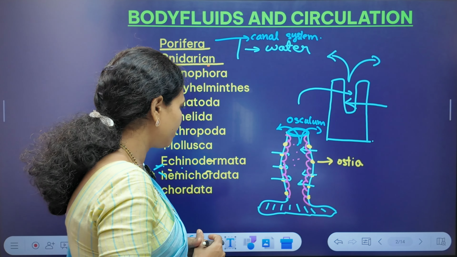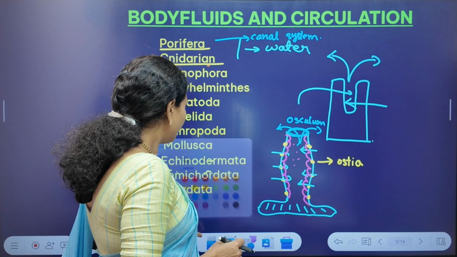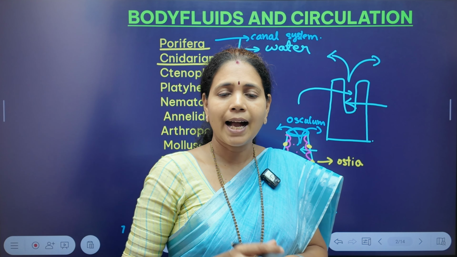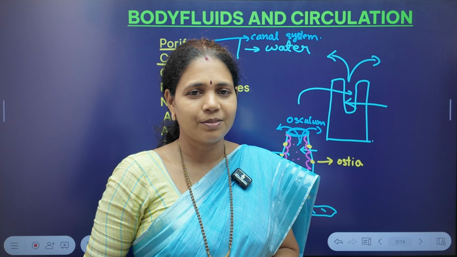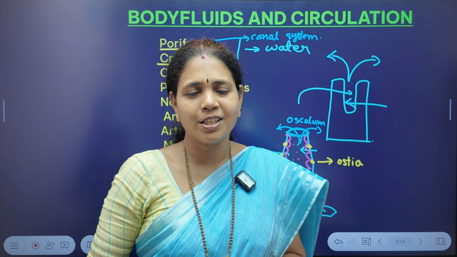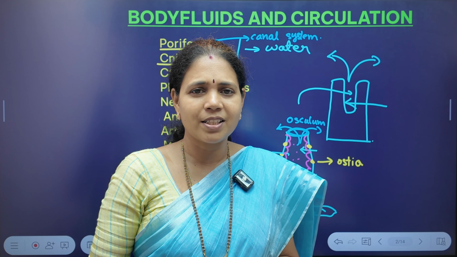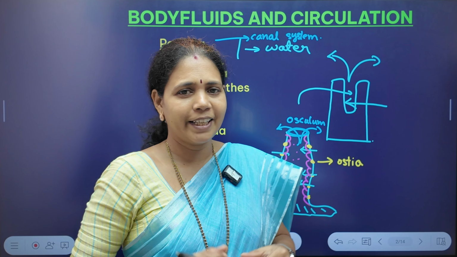The basic principle is the same, but the difference is that poriferans are multicellular with a cellular level of organization, whereas in cnidarians the level of organization is tissue level. So definitely we can see a little difference in their body organization from porifera to cnidaria.